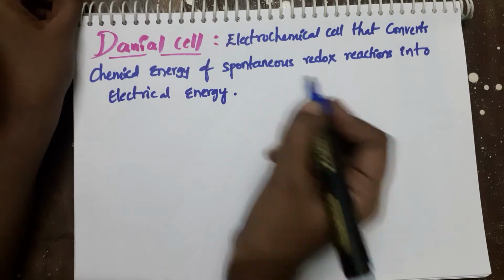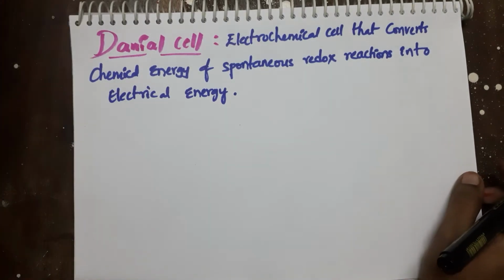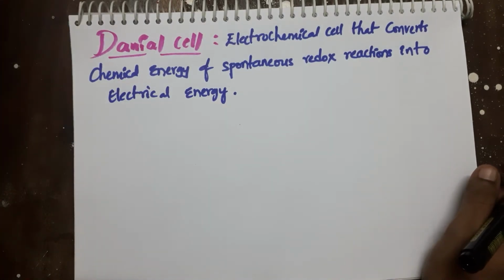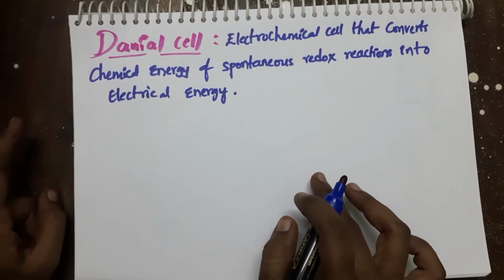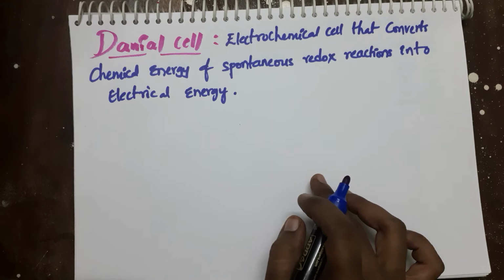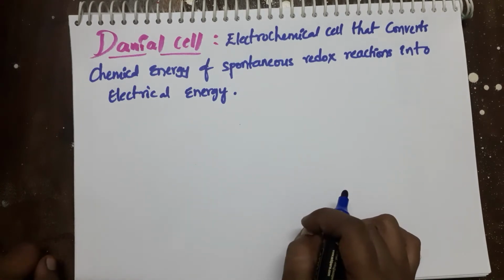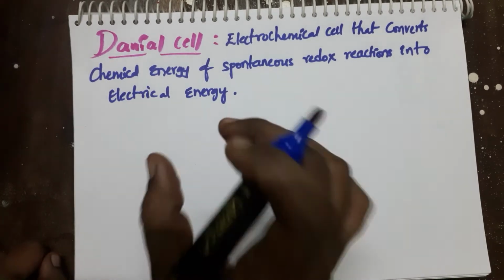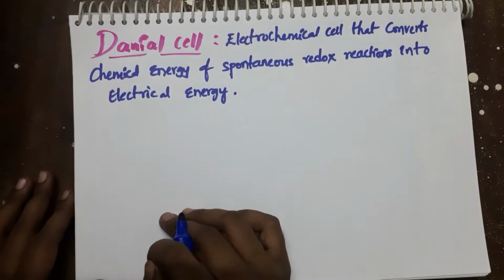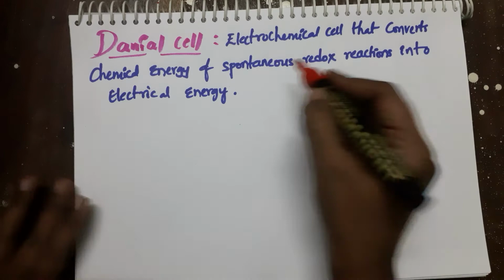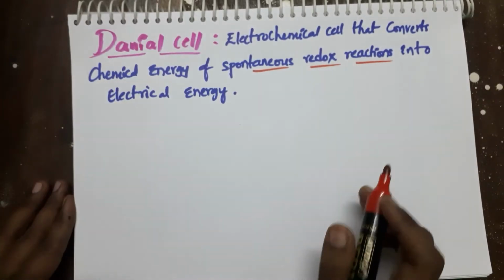Already we know the thermodynamic first law. So what is the first law of thermodynamics? Energy can neither be created nor destroyed, but one form of energy can be converted into another form. So that is called the thermodynamic first law. And here in the electrochemical cell also, the chemical energy is converted into electrical energy by means of a spontaneous redox reaction.